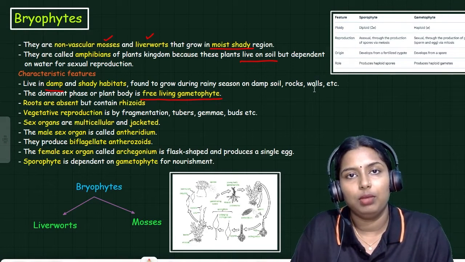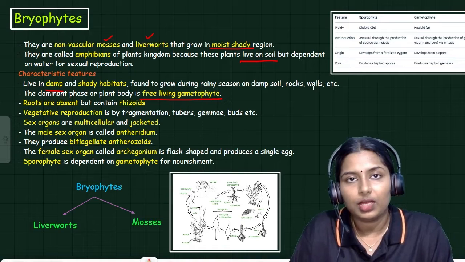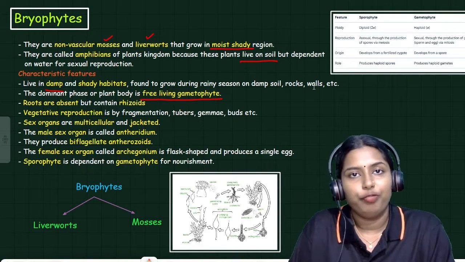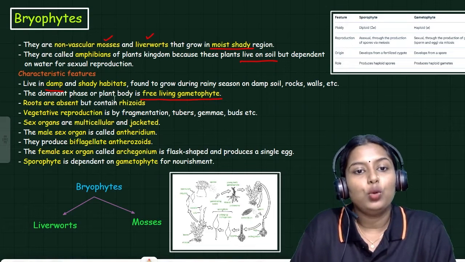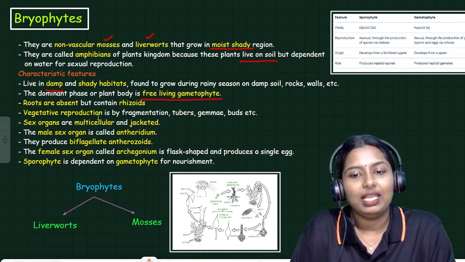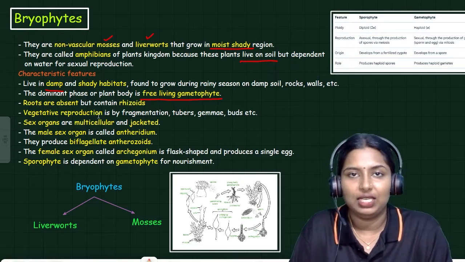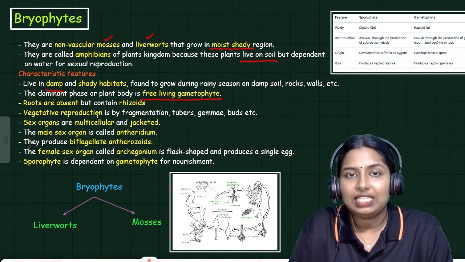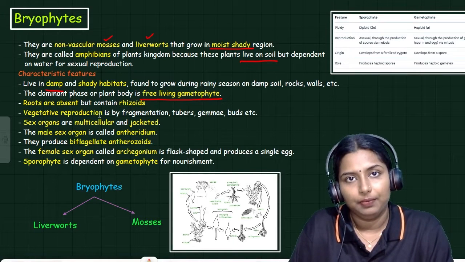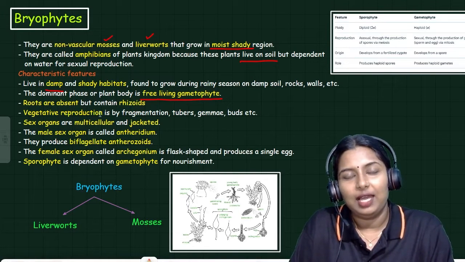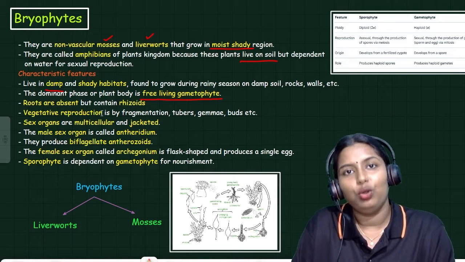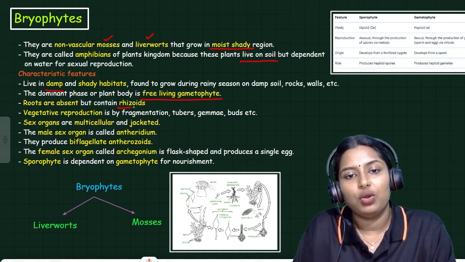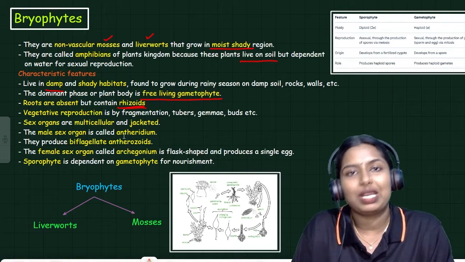Only one set of chromosomes is present in it, so it is called the gametophyte, or it is haploid. Roots are absent but it contains rhizoids. In bryophytes, the body is also not that much differentiated, but it is better than the Thallophyta. Bryophytes are better than Thallophyta but not that much differentiated. So instead of roots, the structure rhizoid is present in